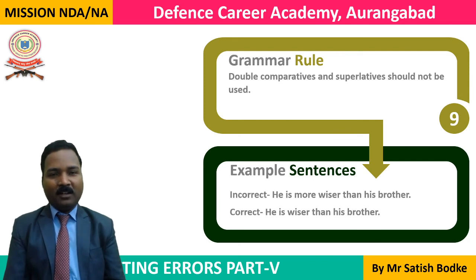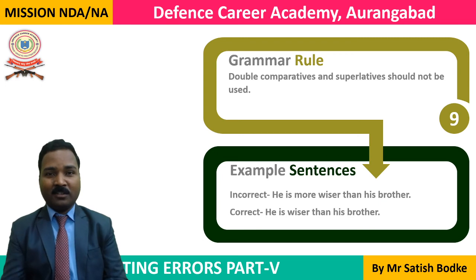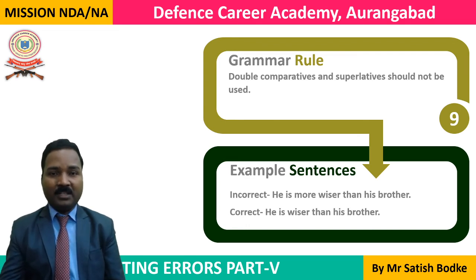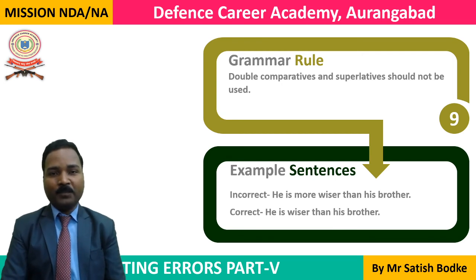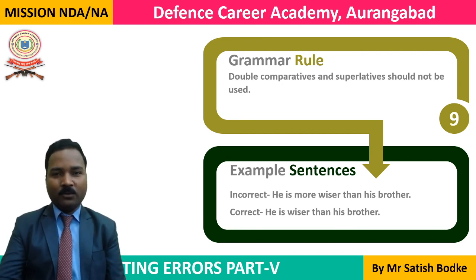And as far as superlatives are concerned, we generally say the most wisest. This is incorrect. When the superlative form is made by adding the suffix est, we don't need to use the word most before it. So that's rule number 9. Now let's go to rule number 10.